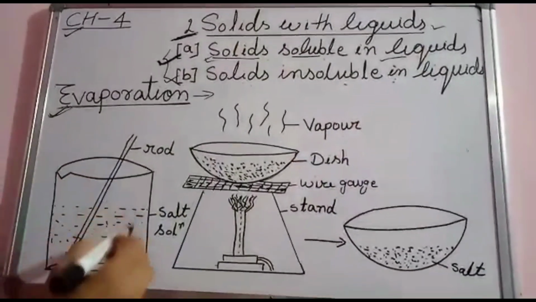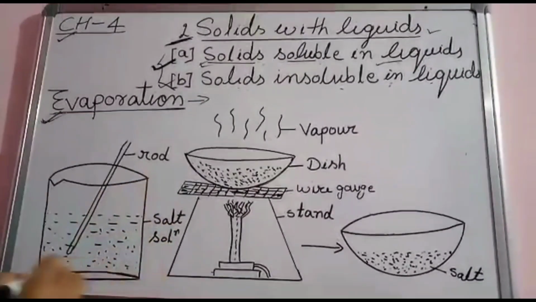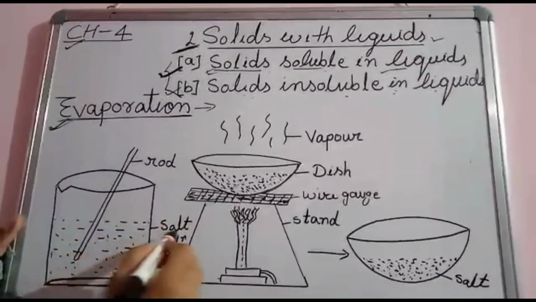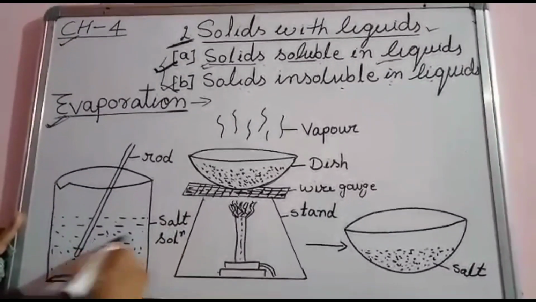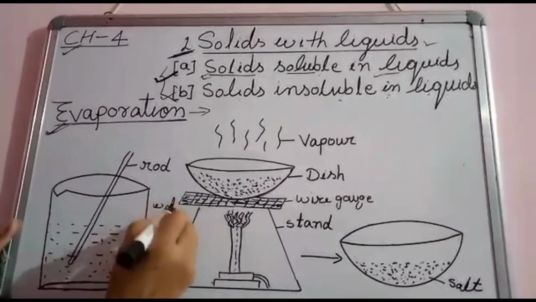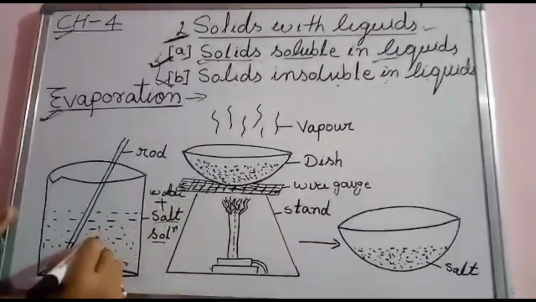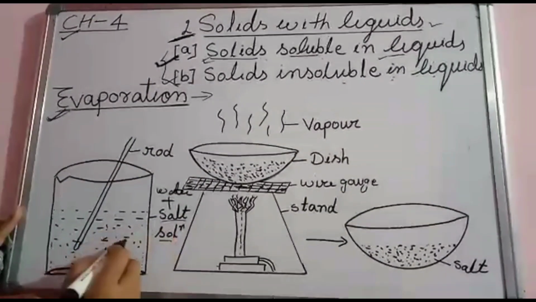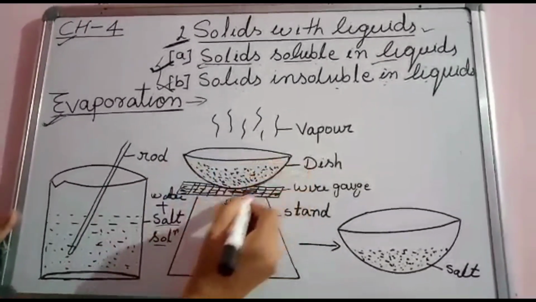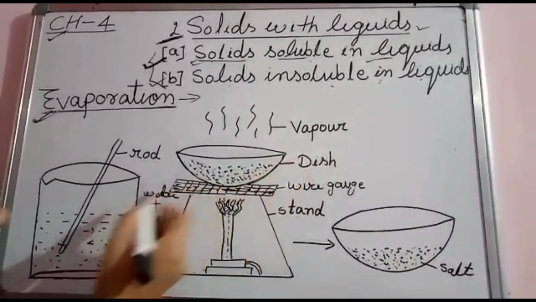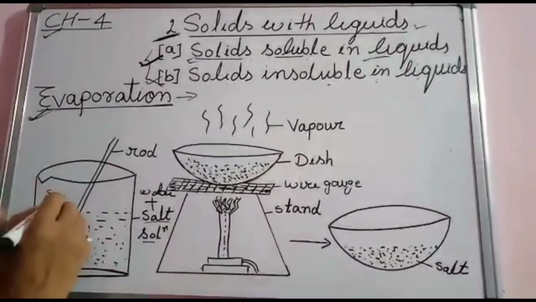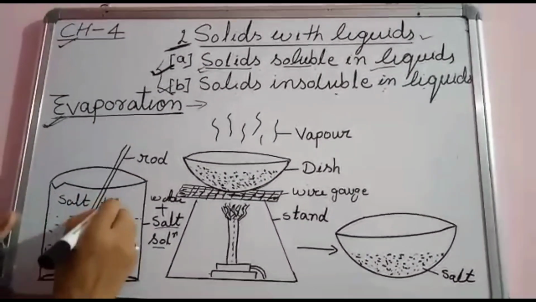Now look here, this is a beaker, a glass or beaker, having a salt solution. This is the salt solution, salt plus water. This salt solution is taken in a dish. Look here, this is a china dish. This solution is made by mixing salt plus water.